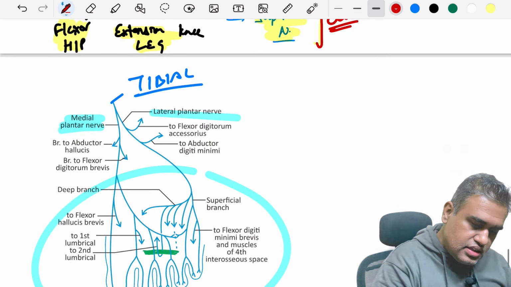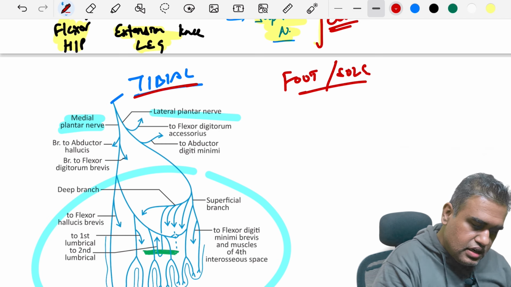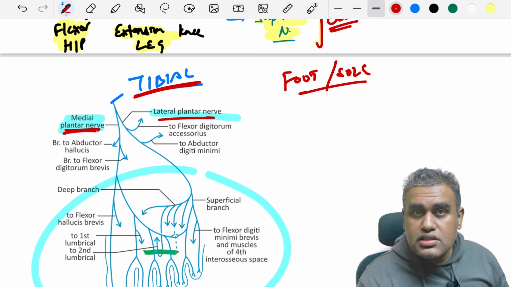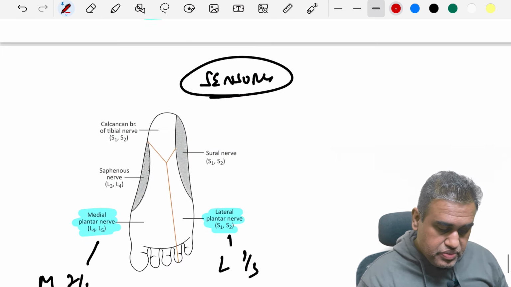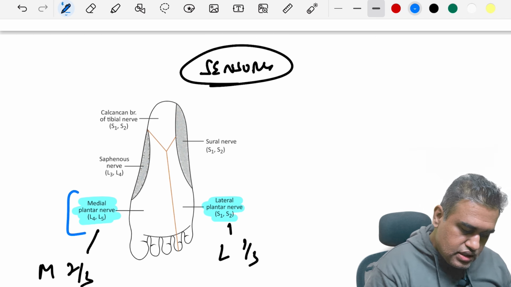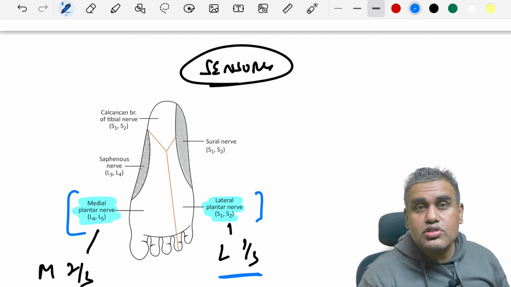Here you can see the foot, basically the sole of foot region. You can see how the tibial nerve is dividing into the medial and the lateral plantar nerve, giving off all the branches to the muscles as well as the skin. Sensory supply: remember, the medial plantar nerve supplies the medial 2/3 of the sole of foot, and the lateral plantar nerve the lateral 1/3 of the sole of foot.